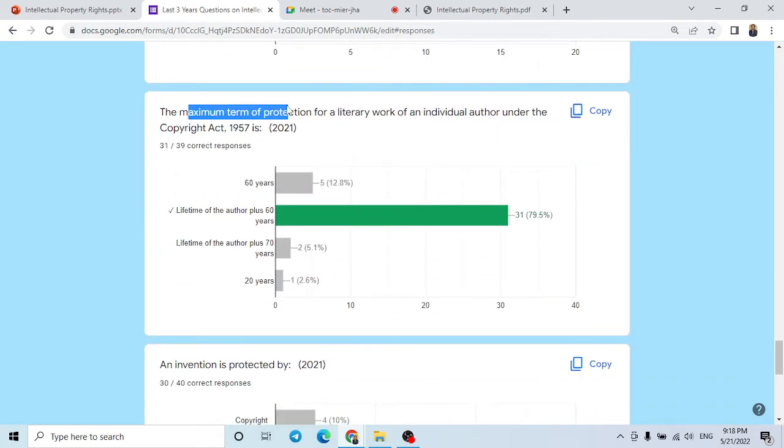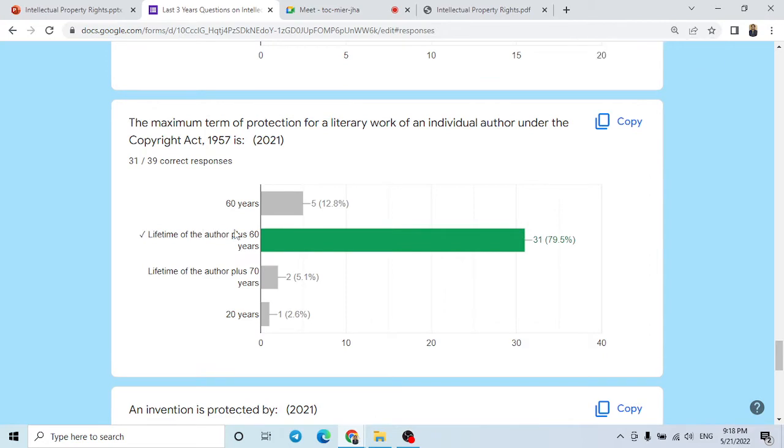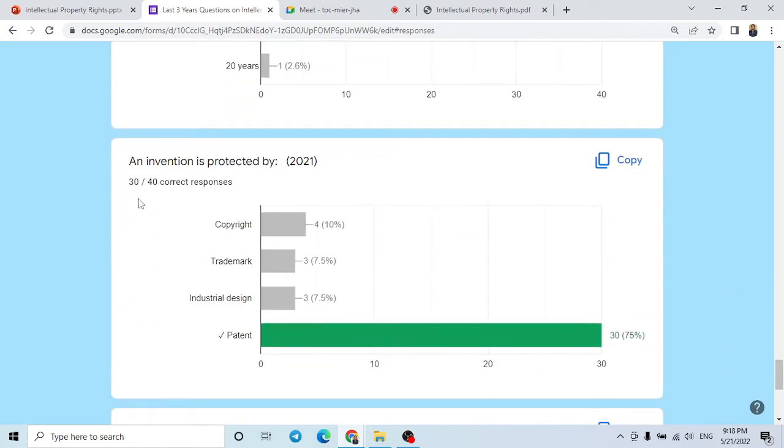The maximum term of protection of a literary work of an individual author. It is talking about the copyright of an author. It should be the lifetime of the author as well as 60 years after the death of the author. 60 years. An invention is protected by a patent.